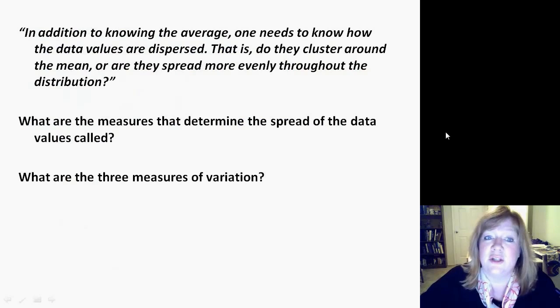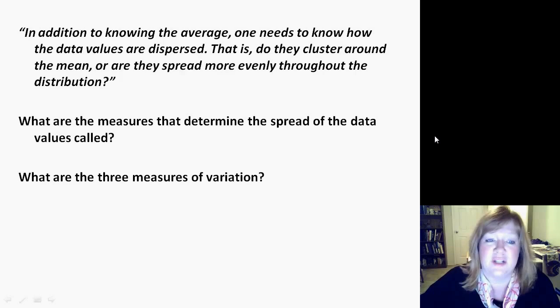In addition to knowing the average, they say, one needs to know how the data values are dispersed. That is, do they cluster around the mean, or are they spread more evenly throughout the distribution? This is just a rhetorical question they're asking. What is the shape, how the data is distributed? Is it clustered around the mean, the middle, and so on?